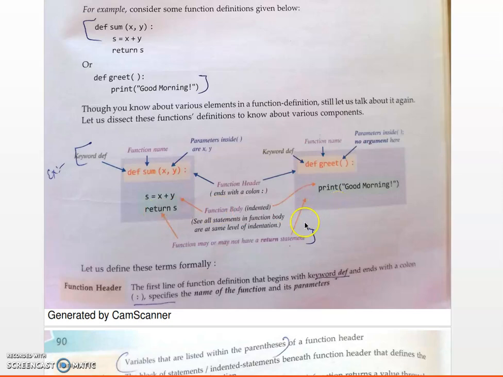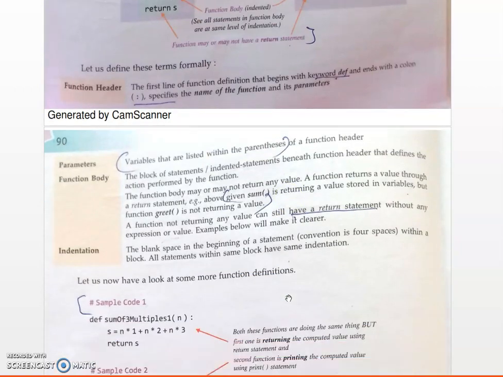What is the function header? It is the first line of the function definition, which begins with the keyword def and ends with a colon. It contains the name of the function and its parameters within the parentheses.